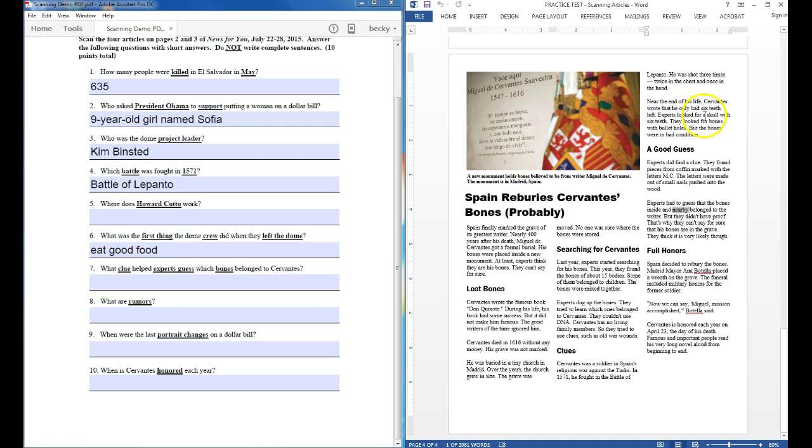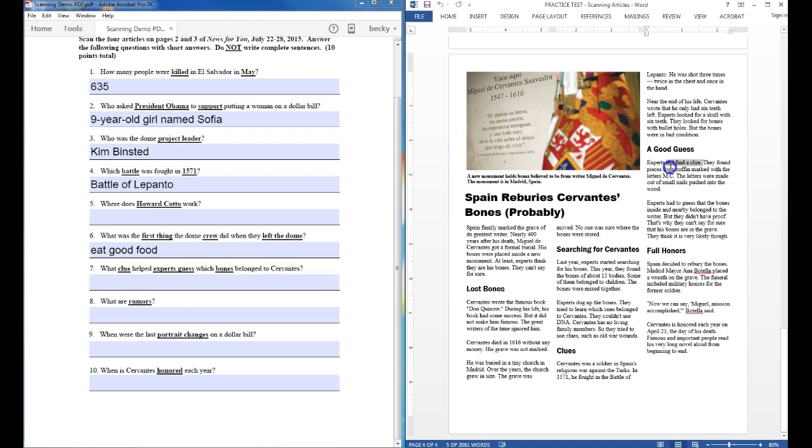Okay, experts looked for a skull with 6 teeth. They looked for bones with bullet holes. So maybe this is the clue we're looking for. But then I noticed this sentence: but the bones were in bad condition. That means there was a problem when they were looking for these clues. I'm going to keep reading a little bit. A good guess. Experts did find a clue. I think this is the one I'm looking for.